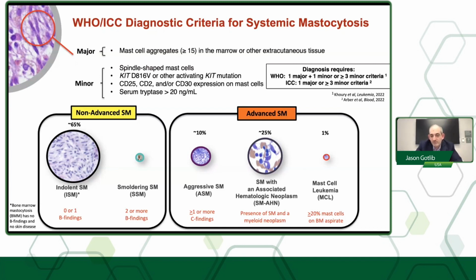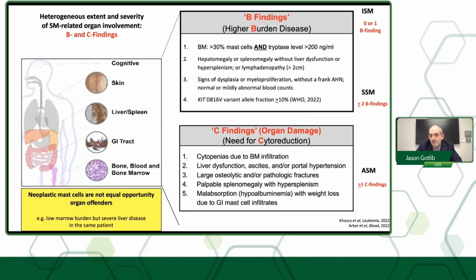And then there's advanced disease, and this consists of three subtypes: aggressive SM or ASM, which constitutes one or more C findings, again, which I'll talk about; systemic mastocytosis with an associated hematologic neoplasm, SM-AHN, and that neoplasm is almost always myeloid in nature; and then mast cell leukemia, which is very uncommon, but the most aggressive. And I would say that amongst advanced SM subtypes, SM-AHN is by far the most common, representing 70% of all advanced SM subtypes. Now let's talk about B findings and C findings since I alluded to them.